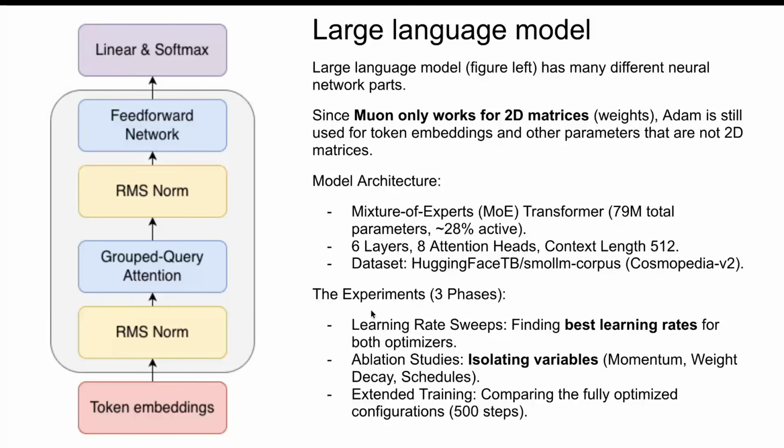After finding optimal learning rates for both of them, I did a search for other hyperparameters, which include momentum and weight decay schedules. After I found the best hyperparameters for both of the optimizers, Adam and Muon, then in the third experiment, I just let them train for a lot longer to get more data on which one performs better.